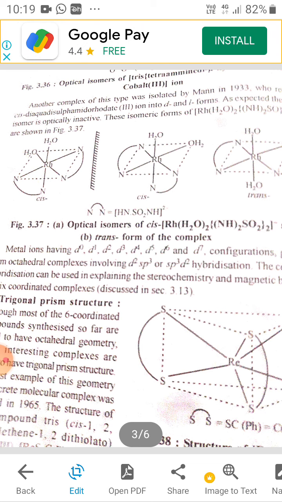Trigonal prism structure. Although most of the 6 coordinated complexes have octahedral geometry, some complexes have prism structure. These are the structures of rhenium complexes.